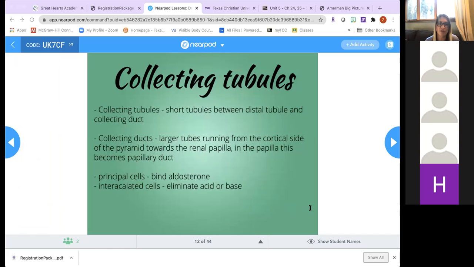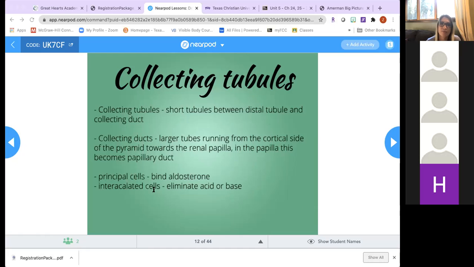Here the fluid is now urine. So once the fluid enters the papillary duct, we call it urine now, and it will exit into the minor calyx, then from minor calyx into major calyx, and then renal pelvis, and then ureter, and so on until it eventually goes out of the body. No more modifications will be made to this fluid after it reaches the renal papilla. Okay, so in the papillary duct, it's already known as urine, and whatever the consistency or concentration or composition of that fluid is when it enters the renal papilla, that is what your urine will be like.